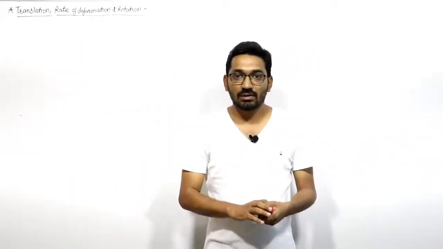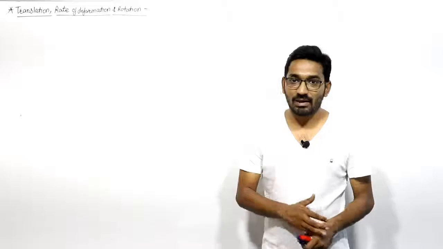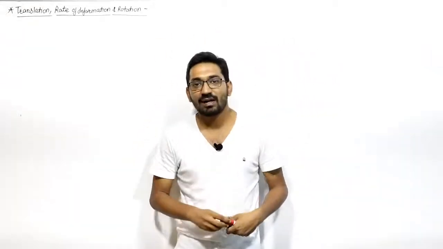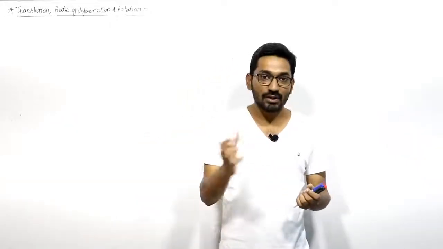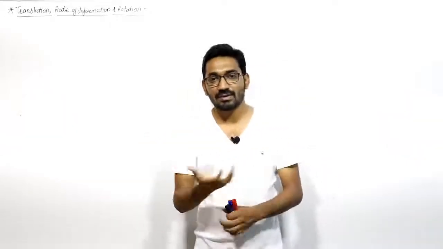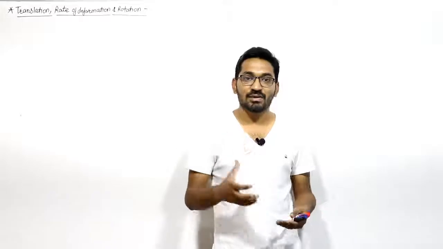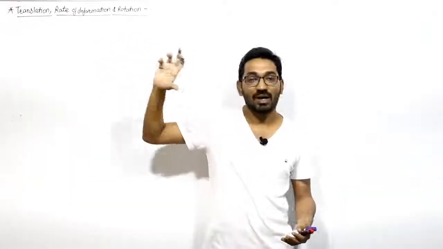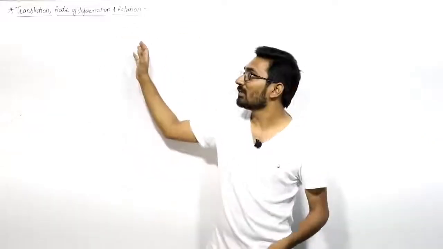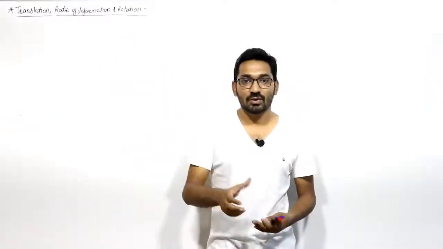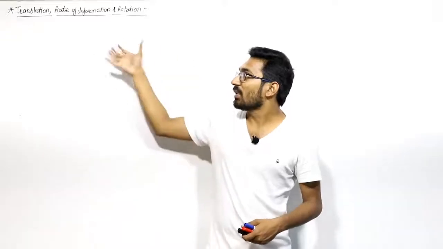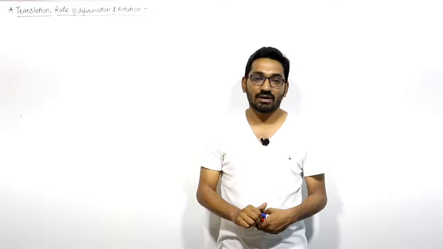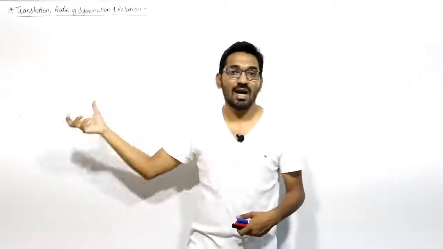Now the next topic of our discussion in fluid kinematics is translation, rate of deformation and rotation. When a fluid is moving in a pipe or on some surface, there are three possibilities by which fluid can flow. Either the fluid is in translation, or the fluid particle will undergo some deformation, and another one will be rotation, that the fluid can rotate, right? So these are the three important things which we want to discuss here: translation, rate of deformation and rotation.